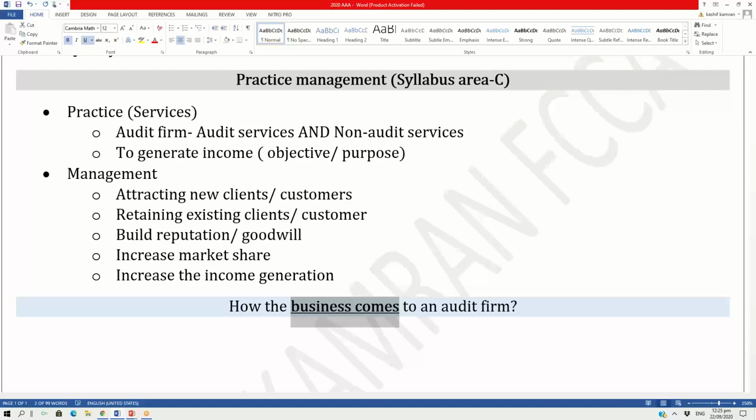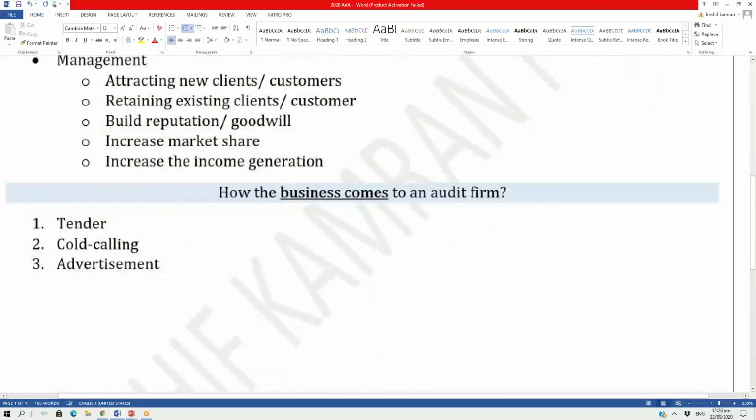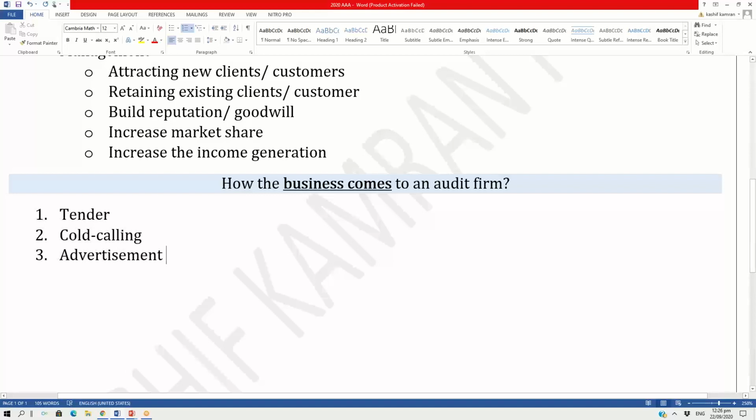So the first and foremost important thing is how the business, how the new customers, how the client comes to the audit firm. Now, how the business comes to an audit firm is just knowledge that a student should have. Number one, a business comes to an audit firm through something known as a tender. Number two, the business comes to an audit firm through something known as cold calling. Number three, the business comes to an audit firm through an advertisement.